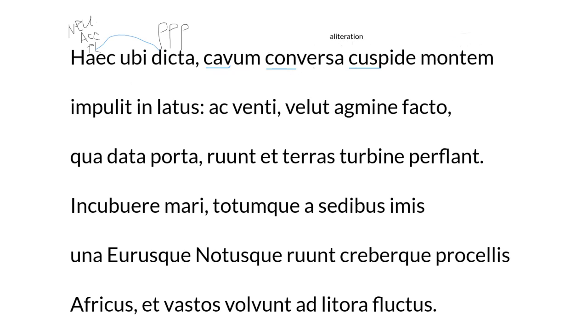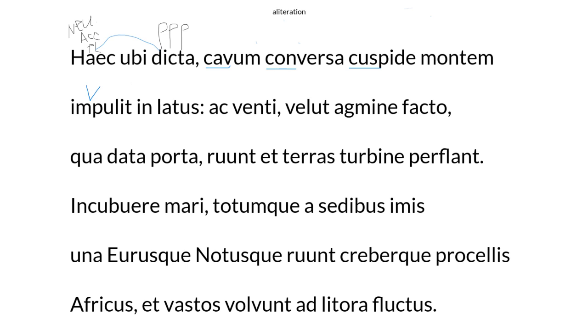So with the C, you got the alliteration going on. So you want to keep going till you get to your verb, and impulit is your verb, and that is to drive or to strike. And so that's the perfect form of it. So understood that Aeolus is your subject. So he struck. You've got to find an accusative that he's striking.